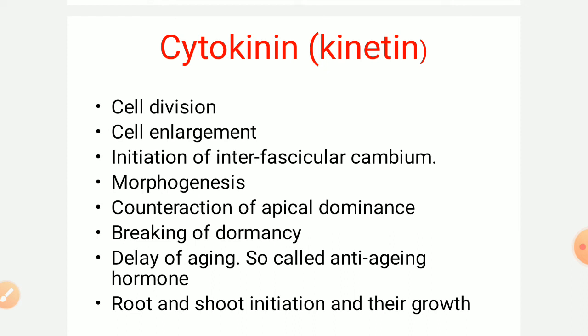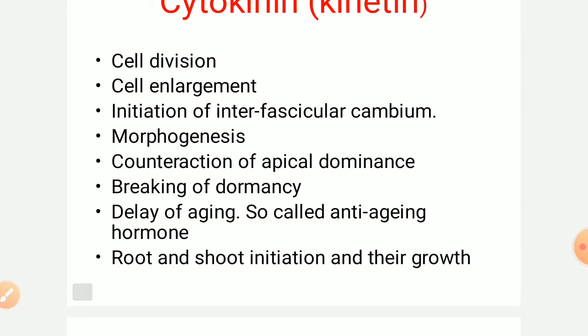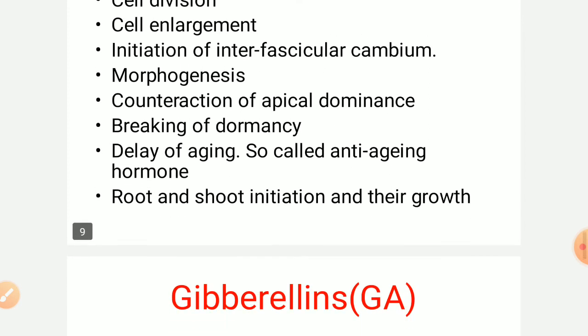Another is breaking the dormancy of seeds. Several times this has been used for that, and due to all these effects, this hormone is also known as the anti-aging hormone. It also finds its way in root and shoot initiation and their growth.